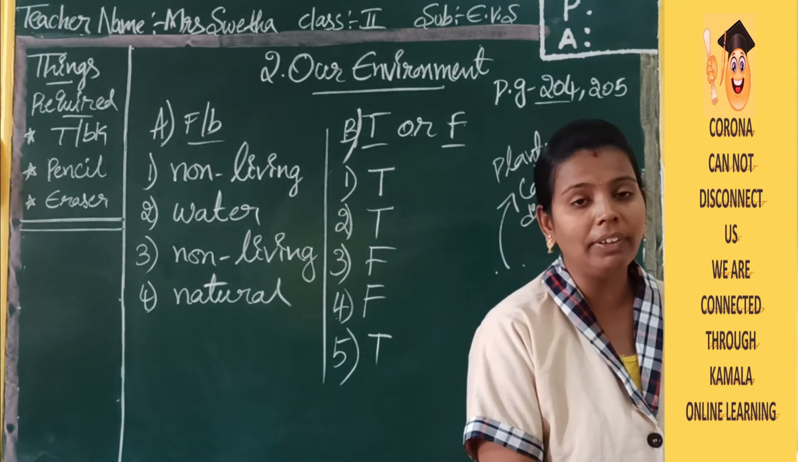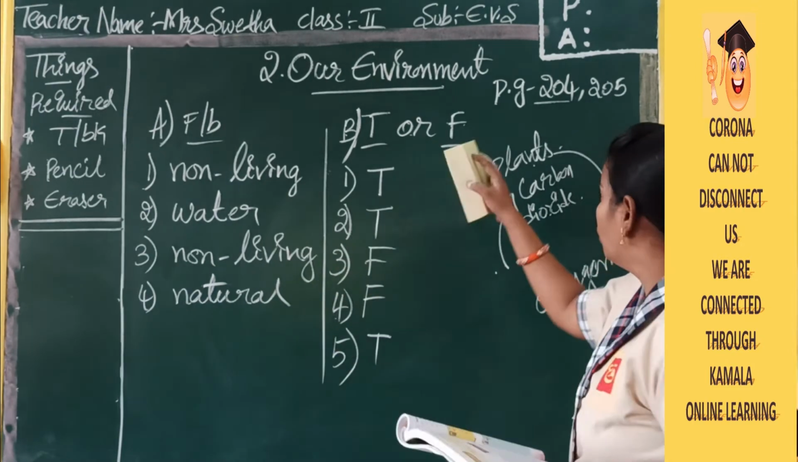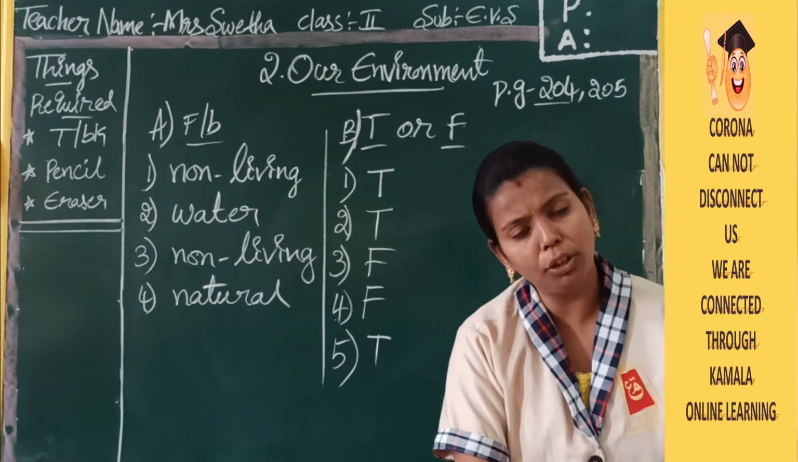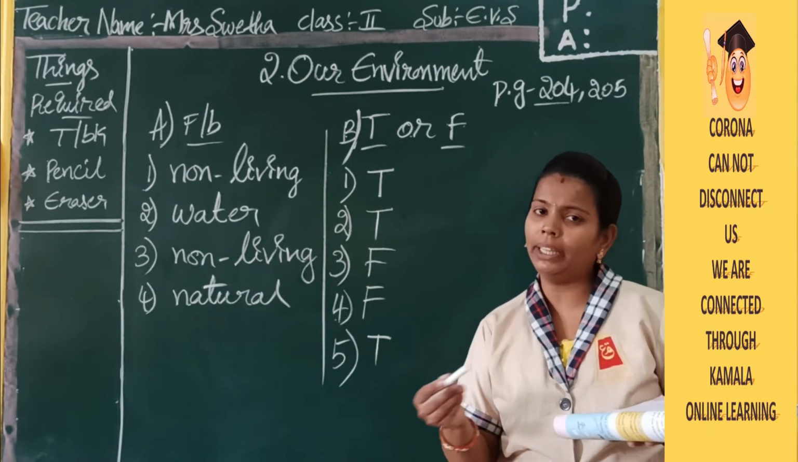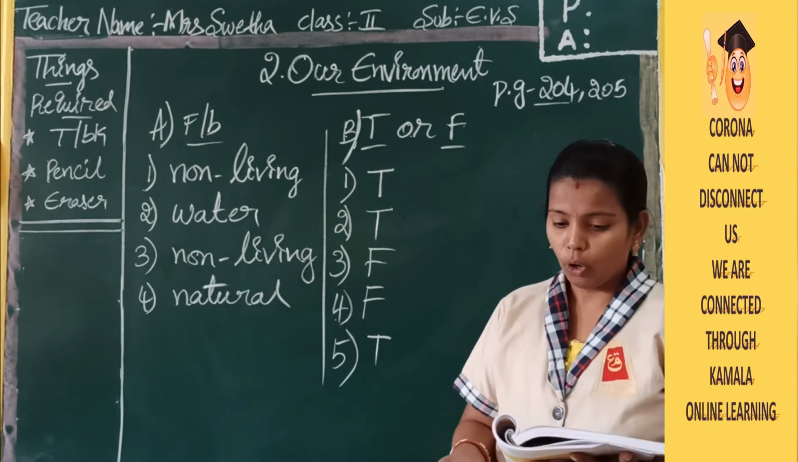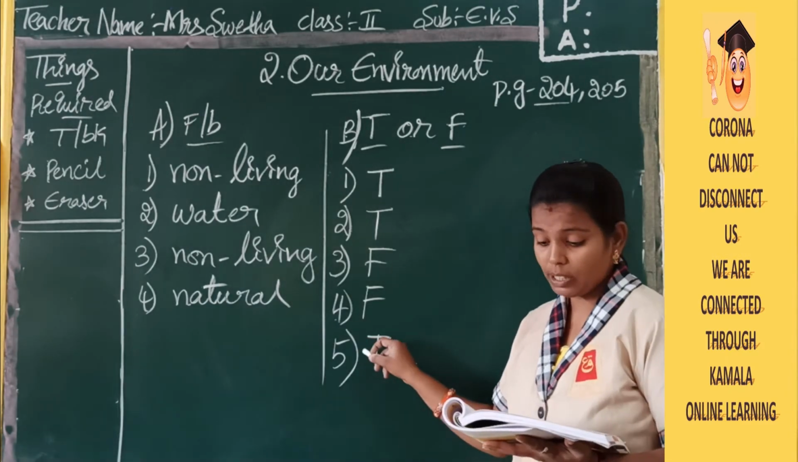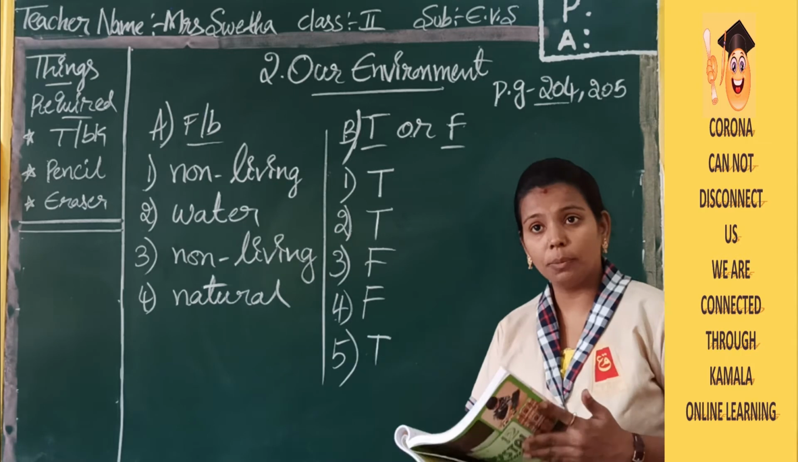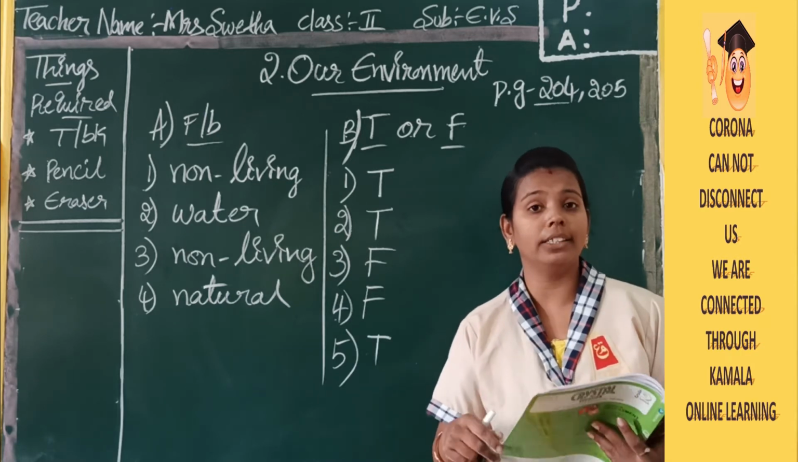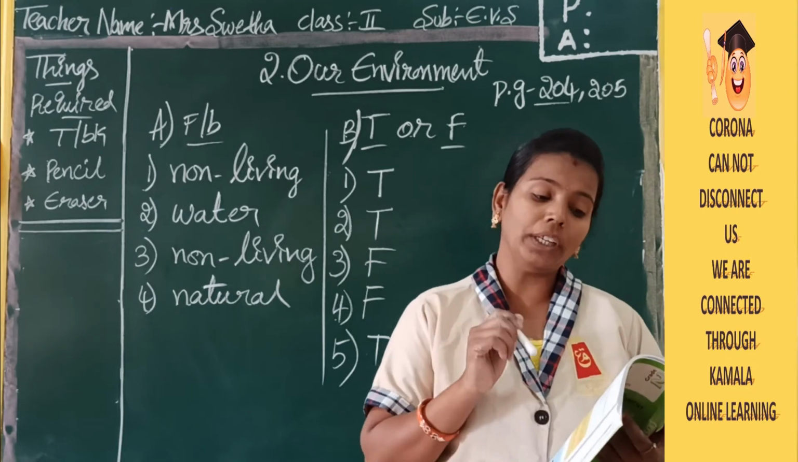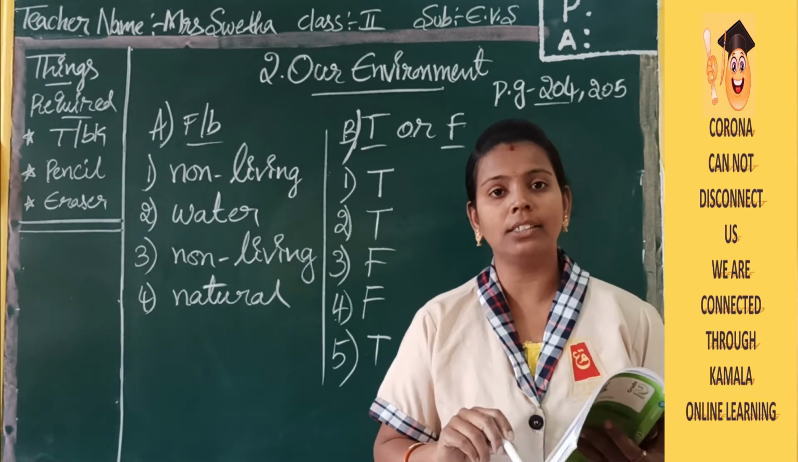Whichever example we take, the changes are going on, the development is going on. Whether you take animals, plants or human beings, it will change. By this we have completed our true or false bit. In the next page you have the C bit, that is the question answers bit. These question answers will be uploaded later.